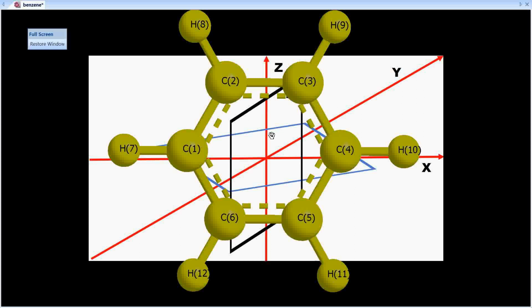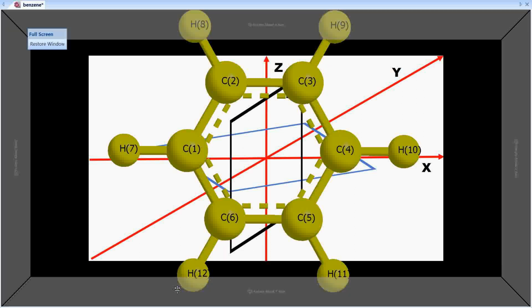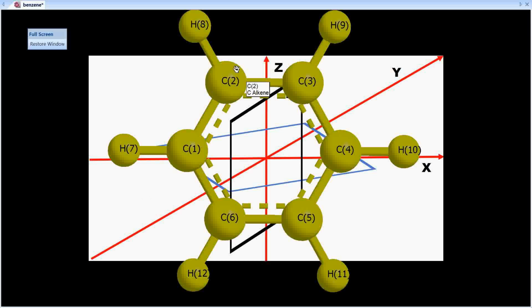Similarly, you can have one more C2 axis passing through C3 and C6. If I rotate around C3 and C6, what is going to happen? C2 and C4 will interchange their positions at an angle of 180 and the appearance will be the same. In the same way, C1 and C5 will also interchange positions.